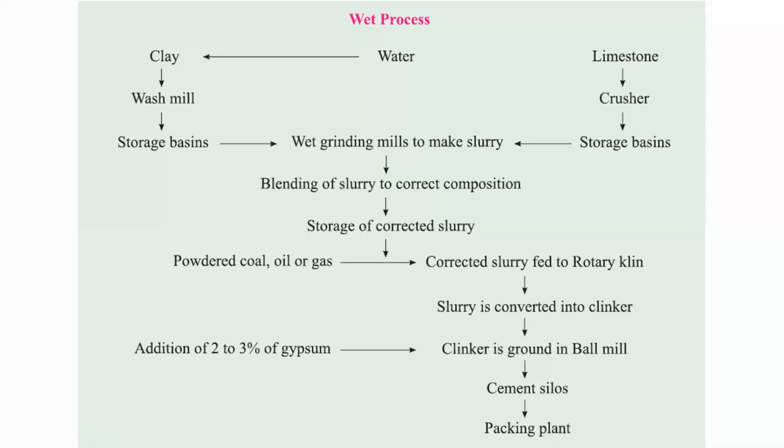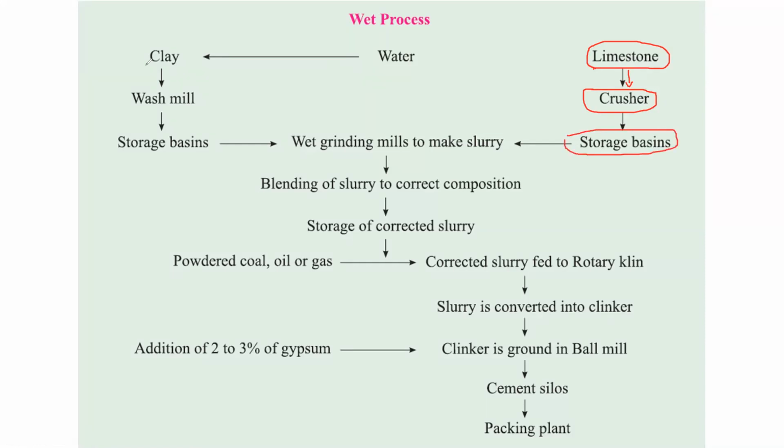First, the limestone is brought from the quarry. We have seen the explanation; I have just explained this wet process of manufacturing. Now we will see the flow chart of that. First the limestone is brought from the quarry. Then that limestone is crushed. We will crush this limestone, make the powder of that, and keep it in the storage basin of the limestone.